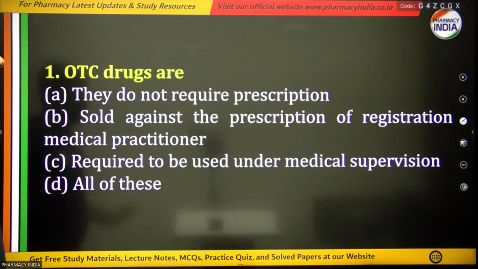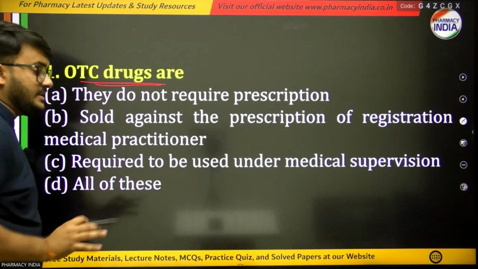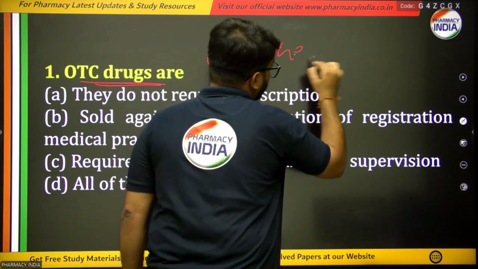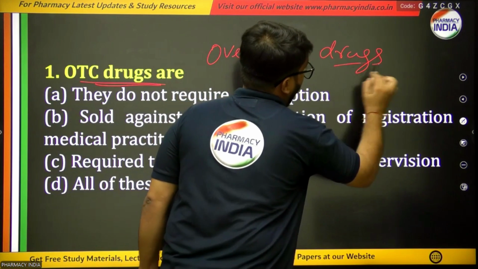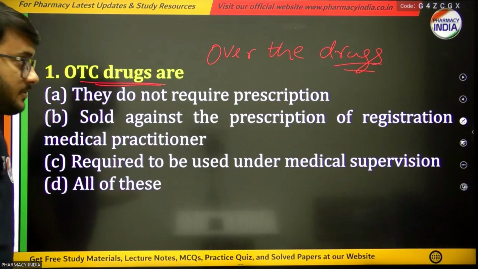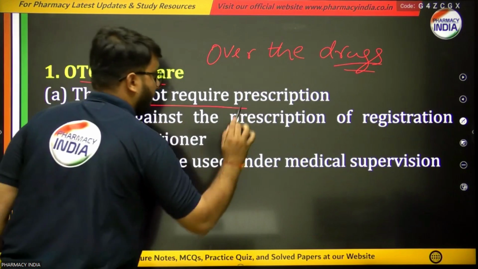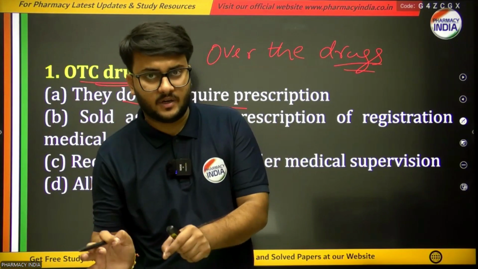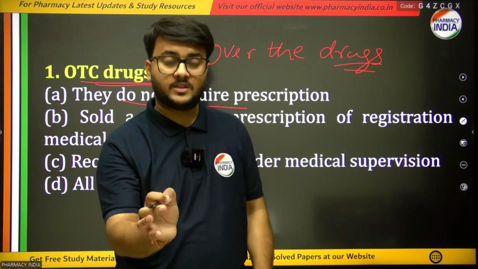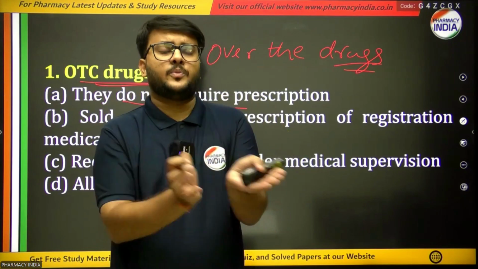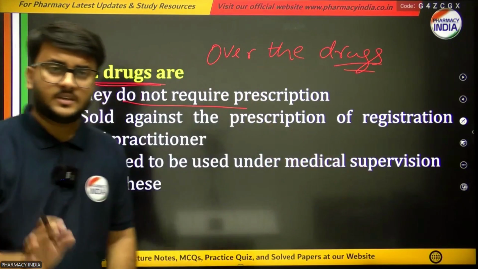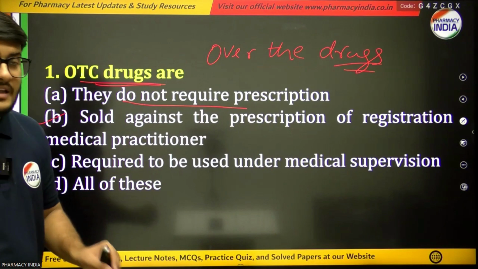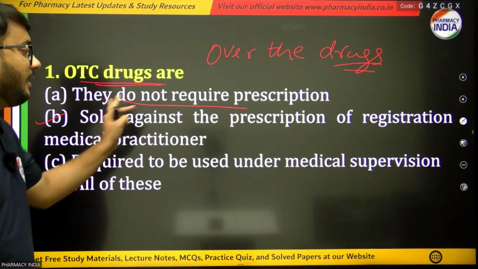First question will be, OTC drugs are, means over the counter drugs, are what? And we have given the options. First option is they do not require prescription. That means the doctor writing the prescription for the medications which we are going to show to the pharmacist at the pharmacy stores. Next option is sold against the prescription of a registered medical practitioner.